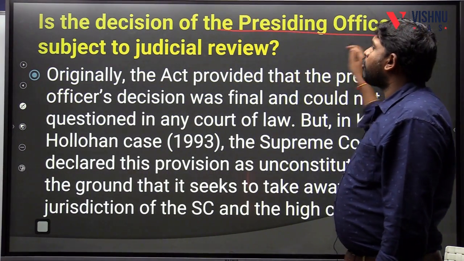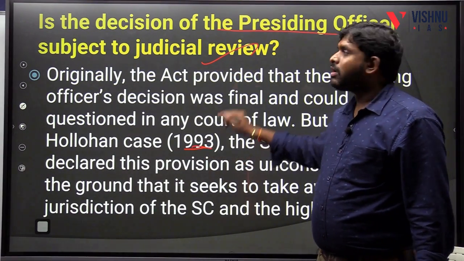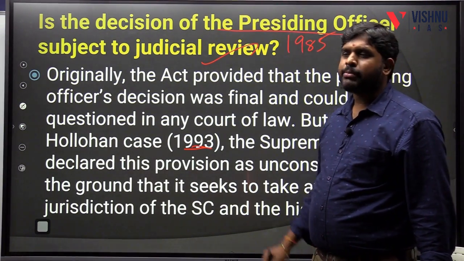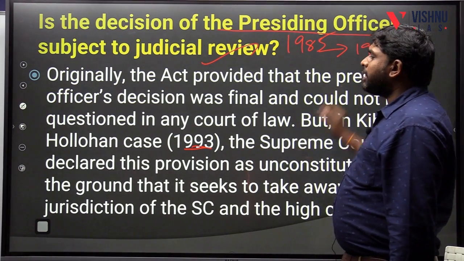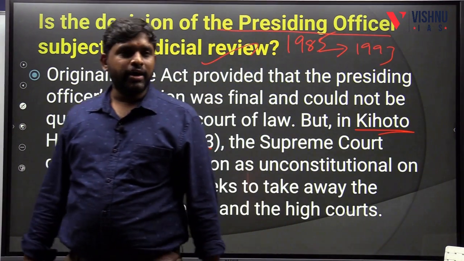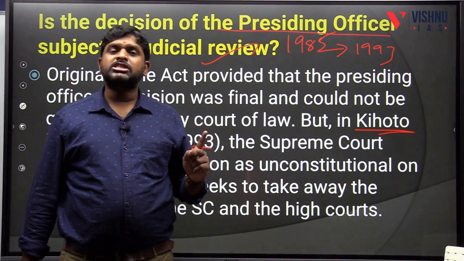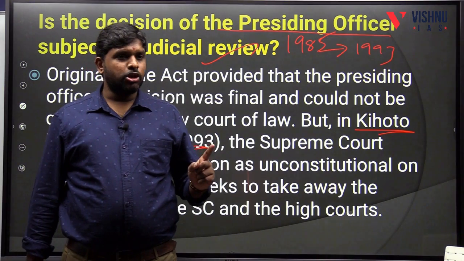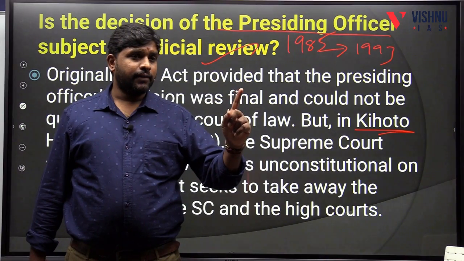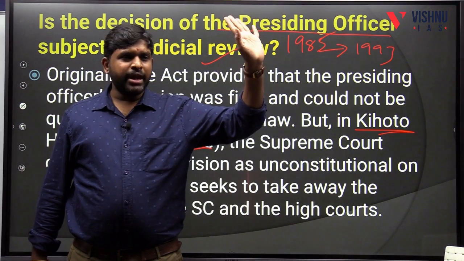Is the decision of the presiding officer subject to judicial review? Till recently, till 1993. Why? Because 1985 anti-defection law was made by the 52nd Constitutional Amendment Act, and in 1993 a judgment came out which is called the Kihoto Hollohan case, whereby the decision with respect to anti-defection law of the Speaker of the Assembly and the Lok Sabha and the Chairman of the Legislative Council and the Rajya Sabha was final. Means if he decides to disqualify, the MP or the MLA will be disqualified.